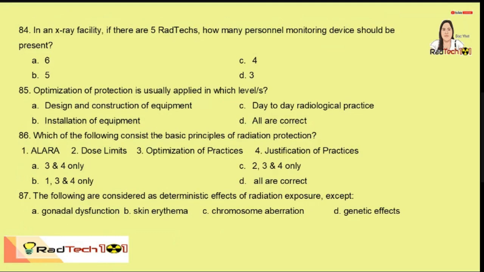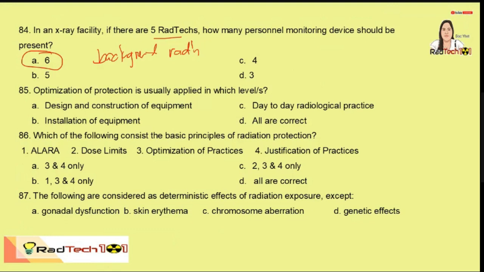Next, in an X-ray facility, if there are 5 rad techs, how many personnel monitoring device should be present? It should be plus 1. The plus 1 is for background radiation. So, dapat may pasobra lagi. Pasobra ng isa para sa background radiation.